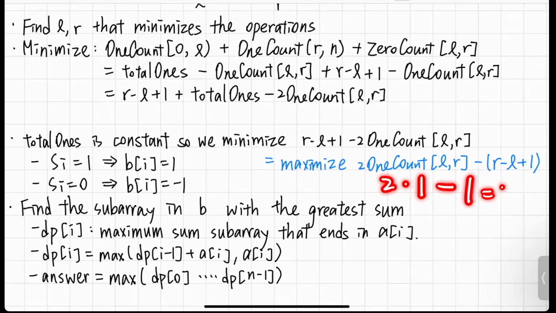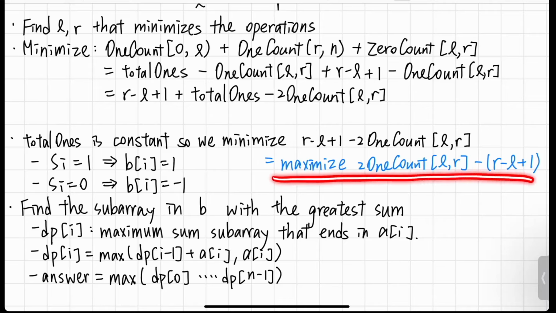So B will be 1. And if Si is equal to 0, then Bi will be negative 1, because this is 2 times 0 minus 1. And so B keeps track of the contribution of each index to this value that we want to maximize.